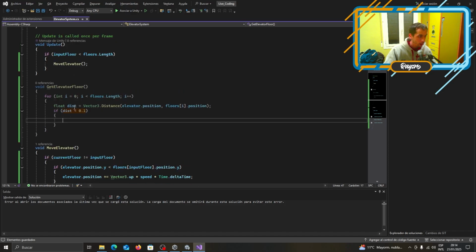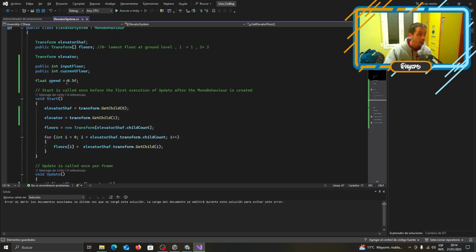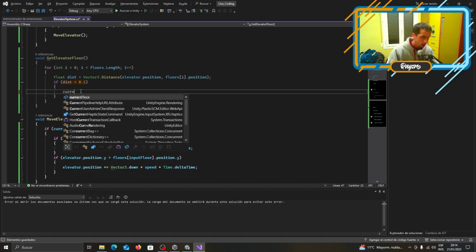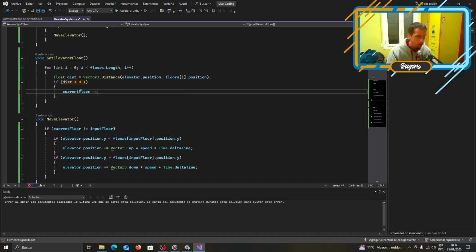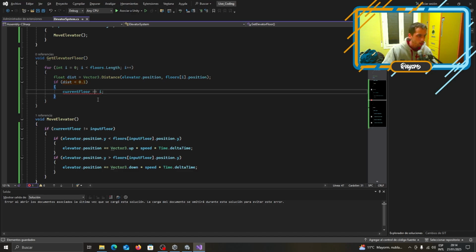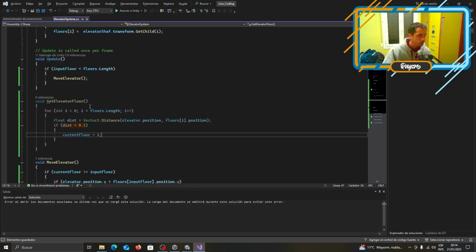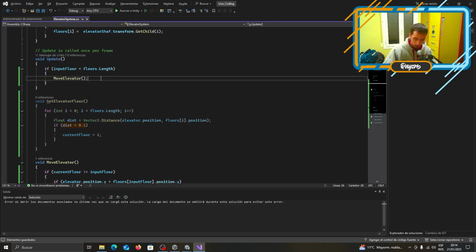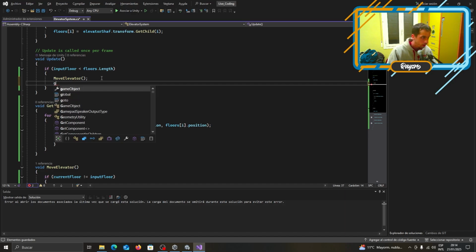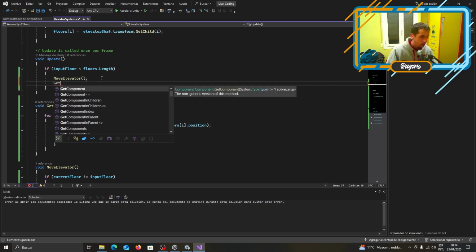On elevator floor or current floor, we say current floor equals i. That should be working. And now we get elevator floor.